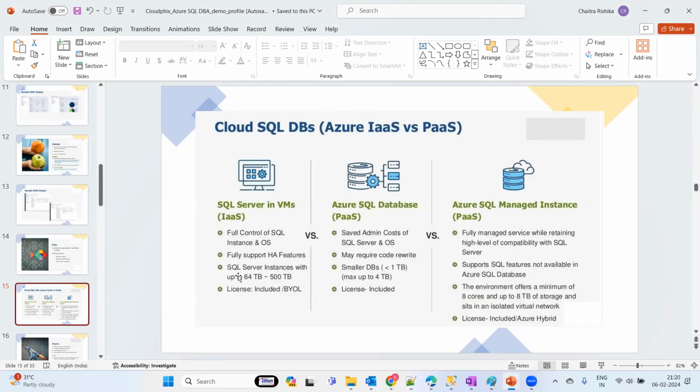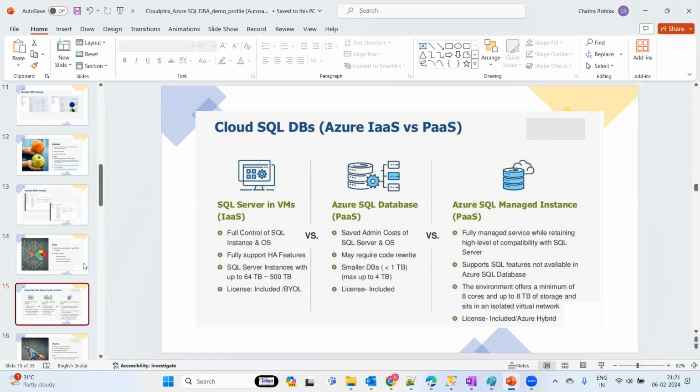You have up to 64 terabytes to 500 terabytes that you can utilize, and you can leverage your own licensing. With the Azure SQL PaaS model, we have some control, but OS-related control you don't have. Licensing is included, but when you go for managed instance, you can take up the licensing hybrid benefit.